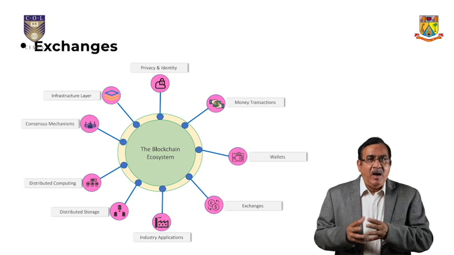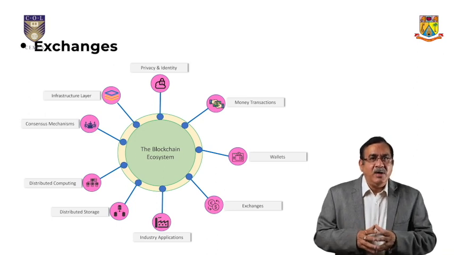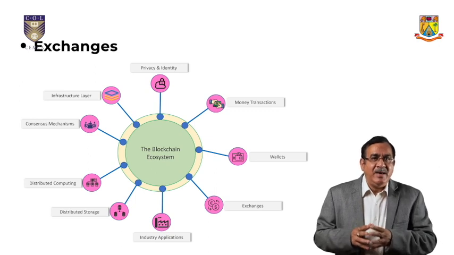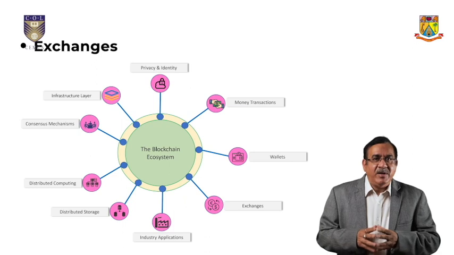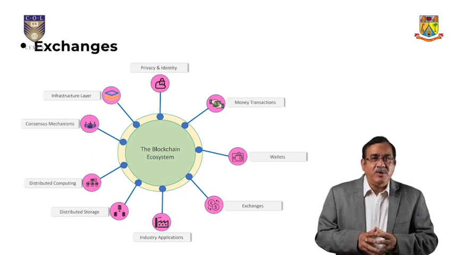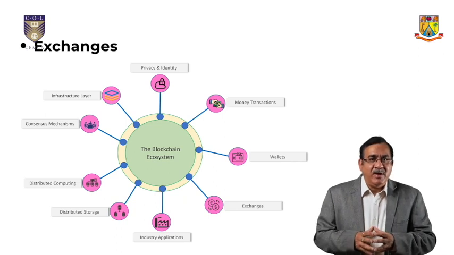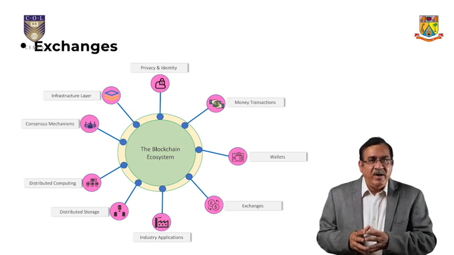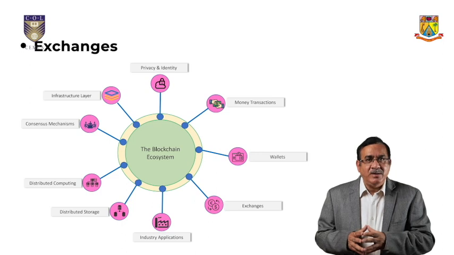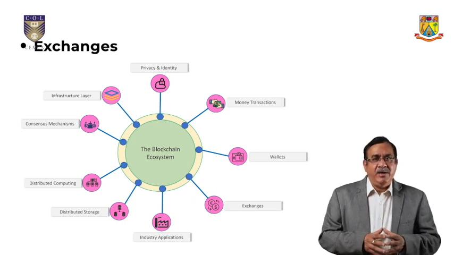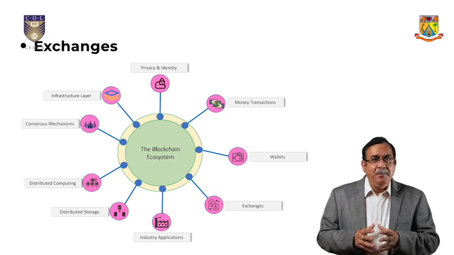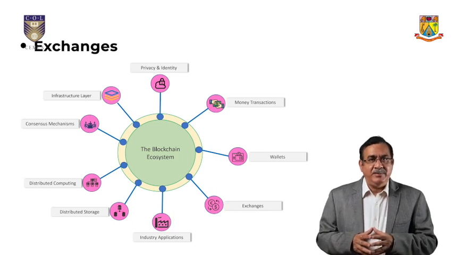Exchanges. Like with stocks in companies, tokens need to be exchanged. So there is a range of centralized and decentralized exchanges. Centralized exchanges have the risk of being hacked, which is not possible with a decentralized exchange. Examples of centralized exchanges include Bitfinex, Bitstamp, Coinbase, or Kraken. Examples of decentralized exchanges include Aux, Bisq, BitShares, or EtherDelta.